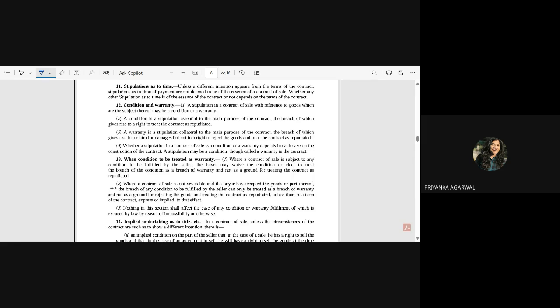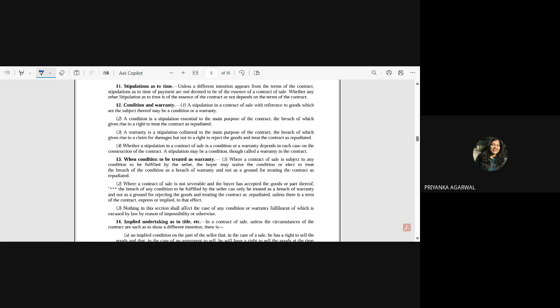When he repudiates the contract, obviously he is returning the good. But in breach of warranty, it is rightly said, only damages can be claimed. You cannot repudiate the contract. And the third, very important difference is whether you can treat warranty as a condition.